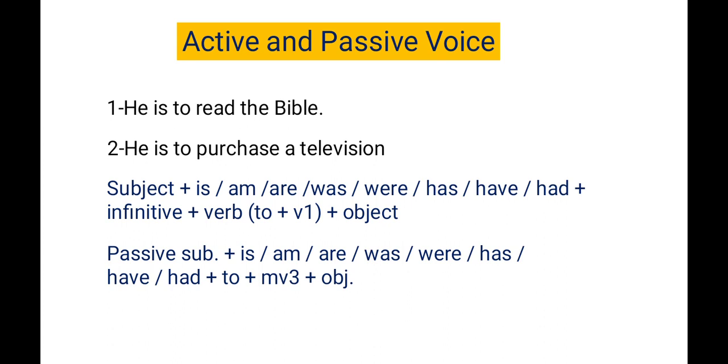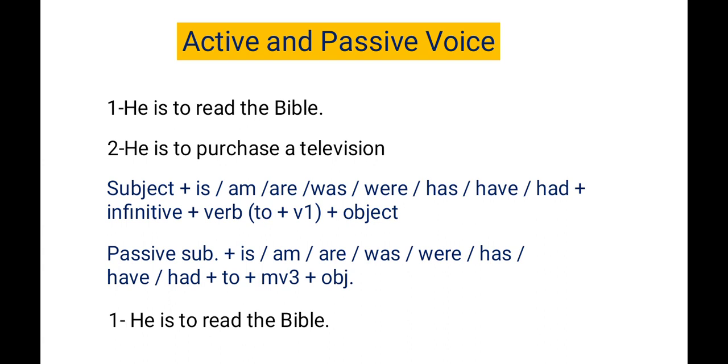Then object, because this is also the rule that we have to change any helping verb, any main verb into third form according to the passive voice rules. Clear? So for example, he is to read the Bible. How can we change it? According to the rule, we first apply the object as the subject. So the Bible. Then we need to find the helping verb. Is is the helping verb used here, so we have to apply the same helping verb. The Bible is.